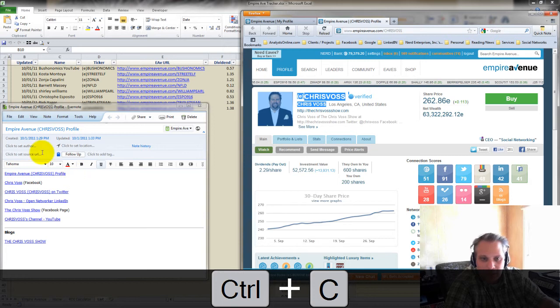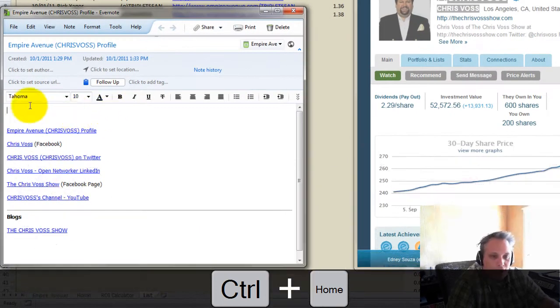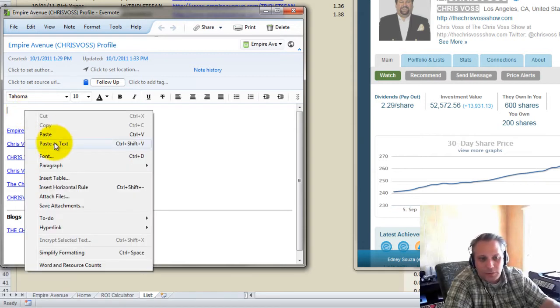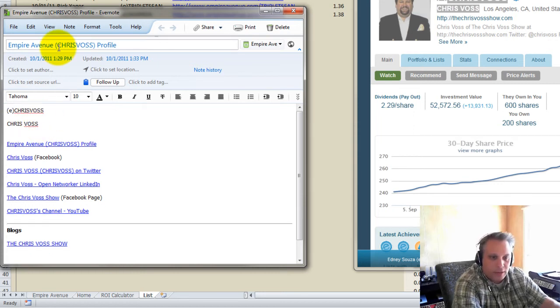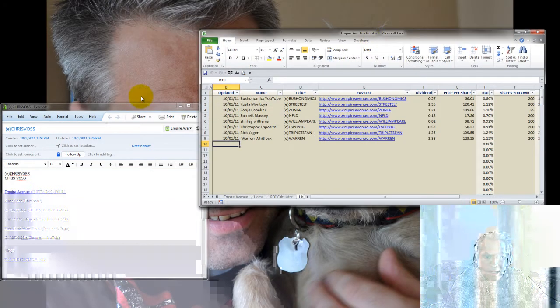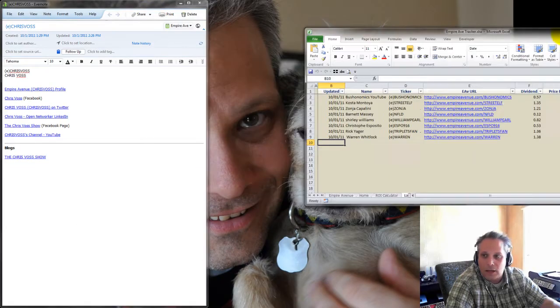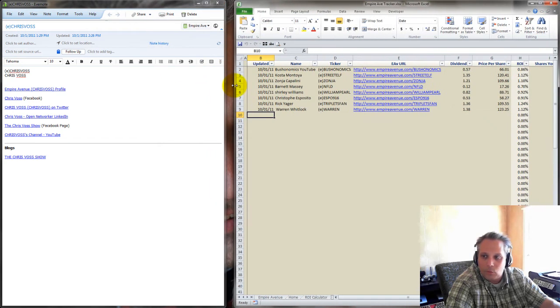So I highlight it, Control-C to copy it, insert a few lines here, and right-click and choose Paste as Text, because I don't want any of that formatting to come in. I just want raw text here. It comes in with that description profile picture, and I'm going to pull that out. Now I've got his ticker and his actual name in here, and this is going to come in handy as we fill in the spreadsheet. So let's do that. Let me take this up, bring this over, and see a little bit more over here.